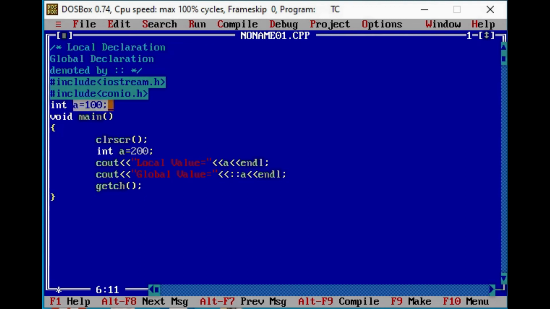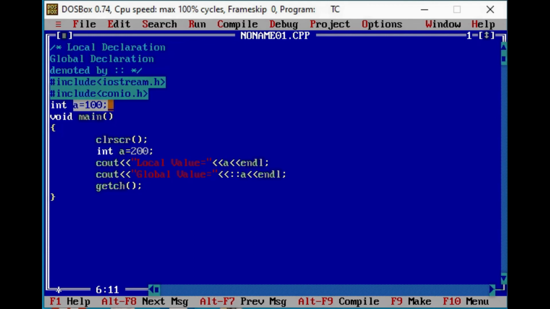There are many other uses of the scope resolution operator, like if we are writing code using the concept of class and object, at that time to define a particular function of a class outside the class. If I have a member function of a particular class and I want to define that function outside the class, then to define the scope of that function, that it belongs to this particular class, we need to use the scope resolution operator.